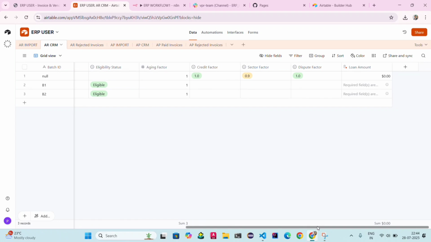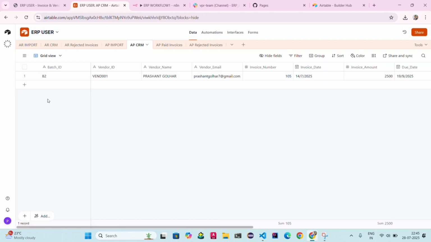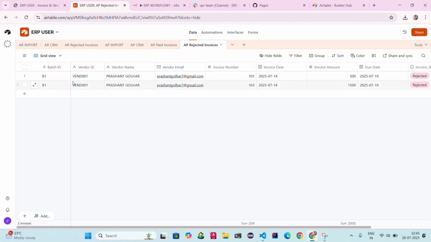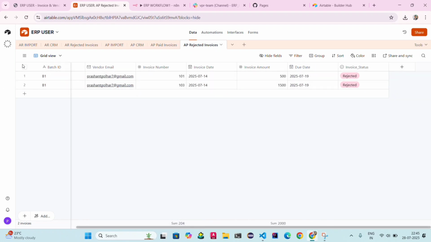Now you can see eligibility status as well, and for the AP import only one invoice is eligible. Why? Because 2 are rejected, as we see, because the due date is earlier than the payment date.